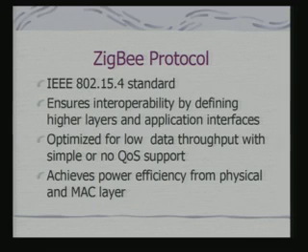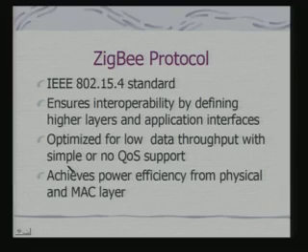There is a ZigBee protocol which is actually different from this, which is a currently emerging IEEE standard for this kind of sensor networks. ZigBee refers to an industry consortium which ensures interoperability by defining higher layers and application interfaces, and it is optimized for low data throughput with simple or no QoS support, and achieves power efficiency from the physical and MAC layer.